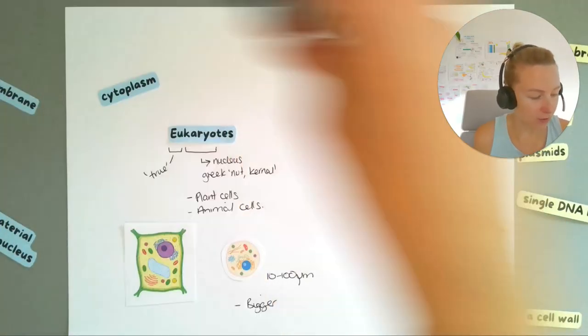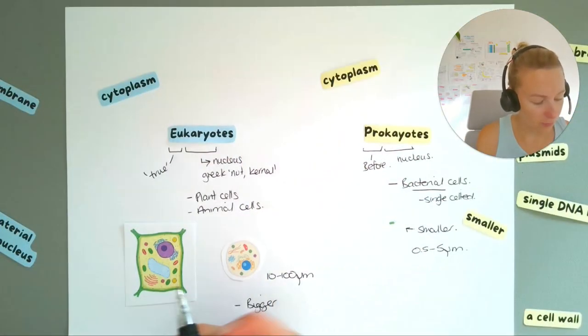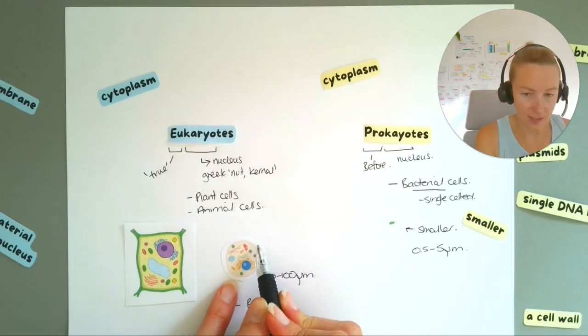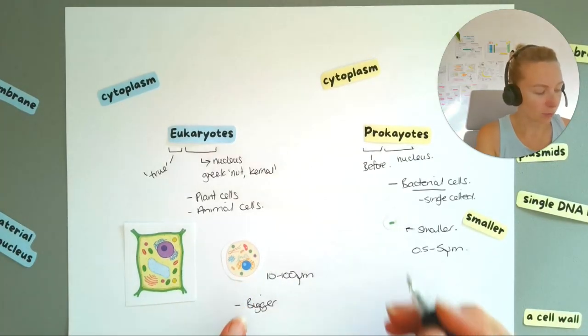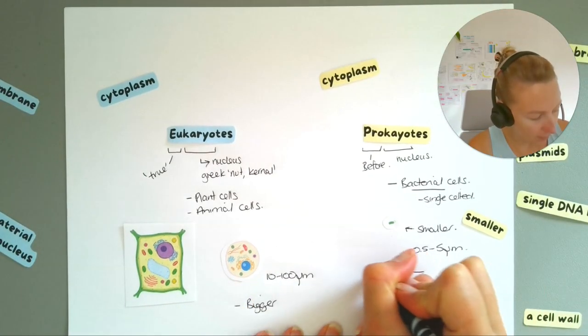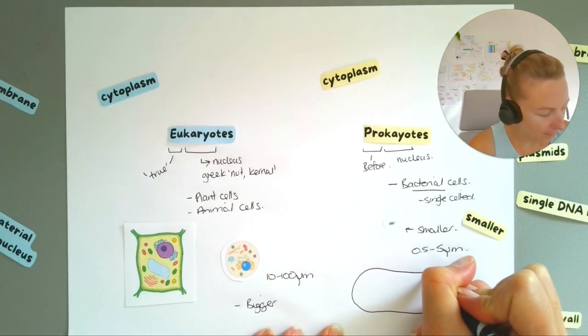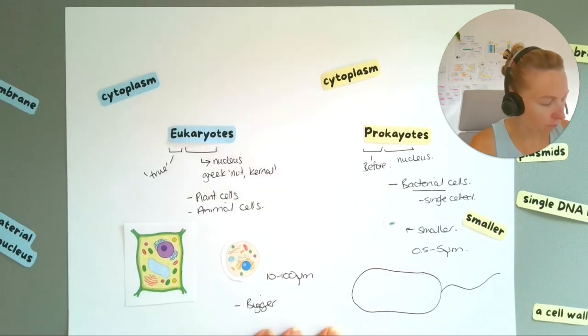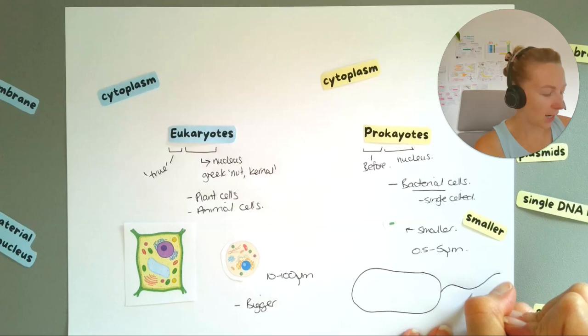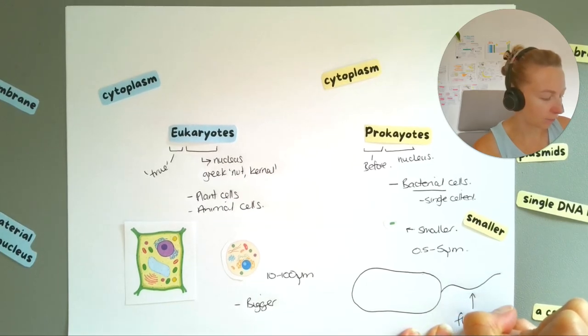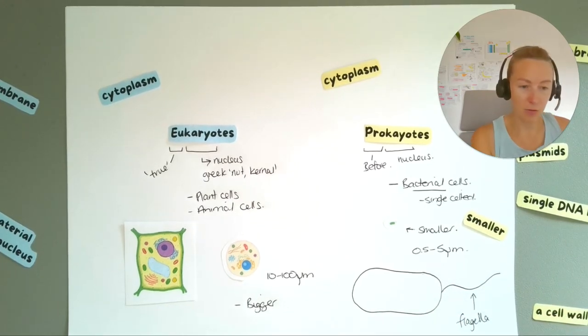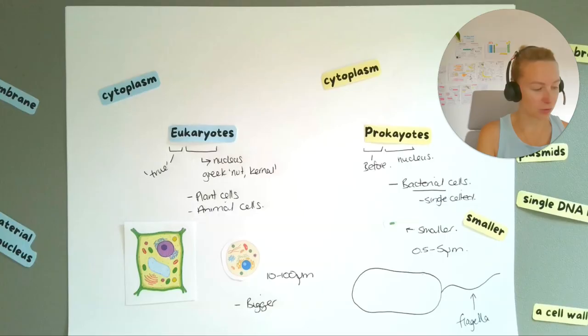Both of these have cytoplasm. So cytoplasm is just this kind of jelly that is inside the cell. They've both got those. I'm going to draw one of these cells a bit bigger for you. The bacterial cell. It may have a flagella, it may not, which is kind of like a tail to help it to swim around, but it will have cytoplasm.